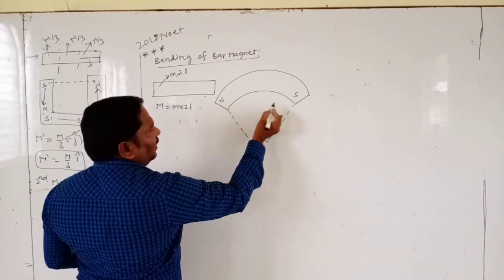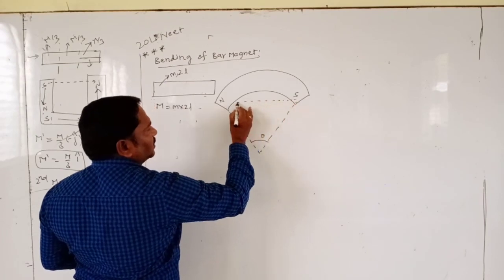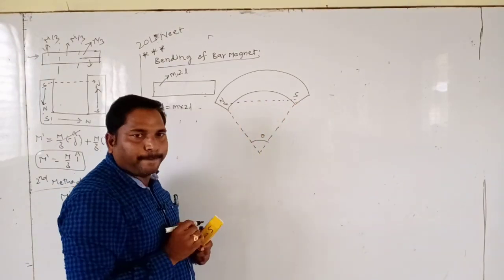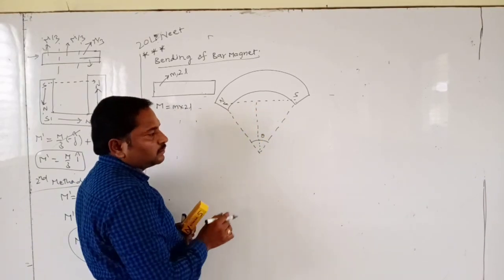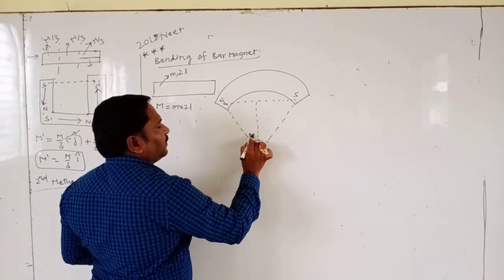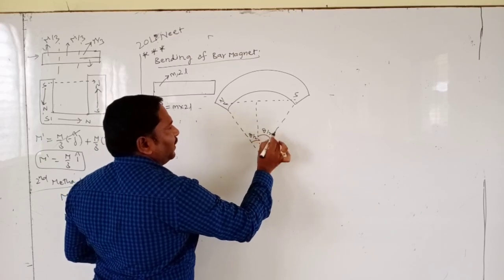Now we have to draw the shortest distance from south to north. That means here it forms theta by 2.